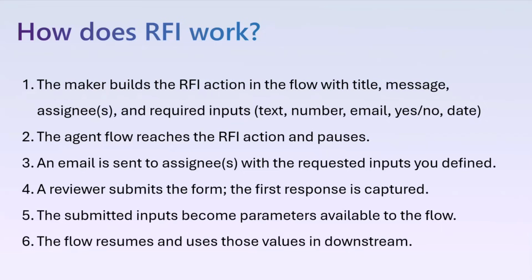So you can think of this kind of like an approval. We have approvals in agent flows today that let you send approval requests to people. But this is more of a superset of approvals. Typically, with approvals, you're collecting binary inputs, yes or no, approve, reject. But here you can collect a plethora of information that you want. You can collect text, numbers, emails, yes or no, and dates.